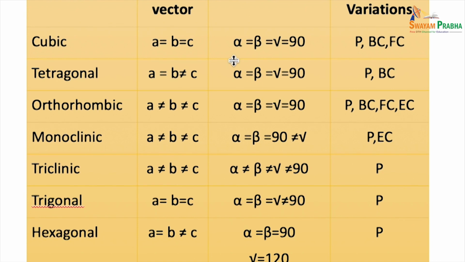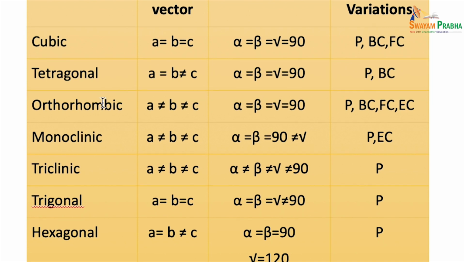Like I said, there are seven crystal systems: cubic, tetragonal, orthorhombic, monoclinic, triclinic, trigonal, hexagonal. And how did we decide these? These depend upon the lattice parameters that we had discussed: a, b, c, and alpha, beta, and gamma. So if a, b, and c are equal, and alpha, beta, gamma are also equal to each other and equal to 90 degrees, then we have a cubic system. Within the cubic system, you will have primitive, body-centered, and face-centered variations. No end face-centered, right?